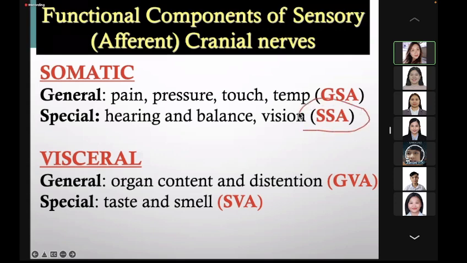Take note, class: special somatic afferent, hearing, balance, and vision. For the general visceral afferent, of course, it contains sensation from the organs, from the viscera, such as distension. Special visceral afferent is specific for taste and smell.